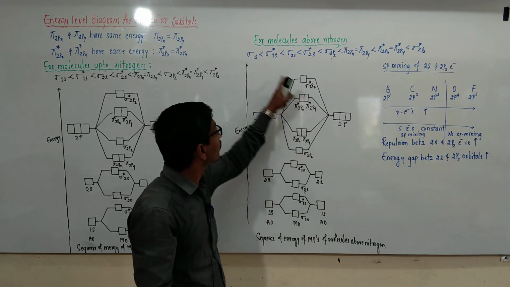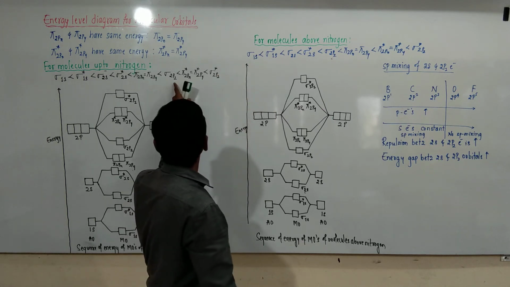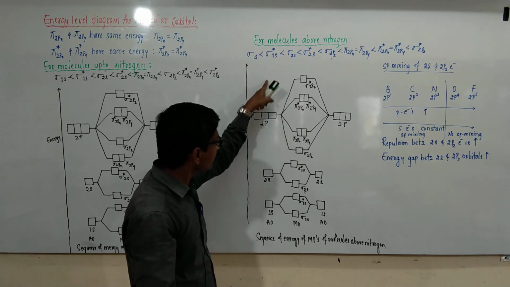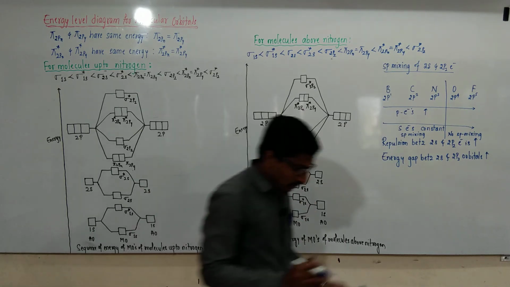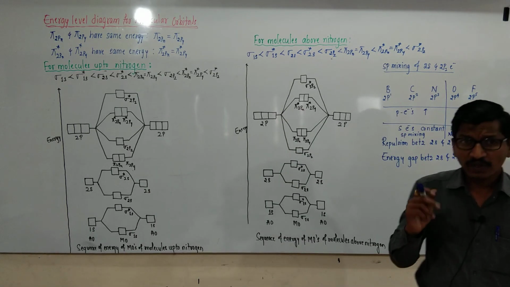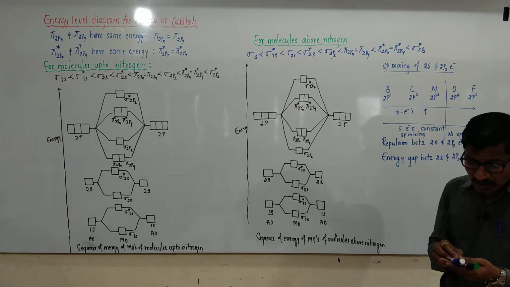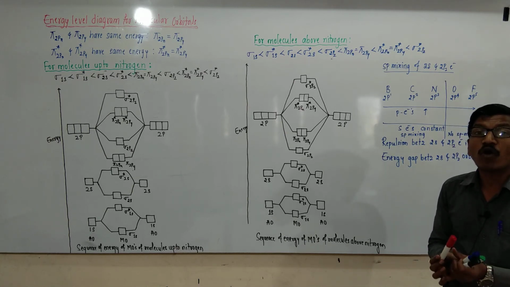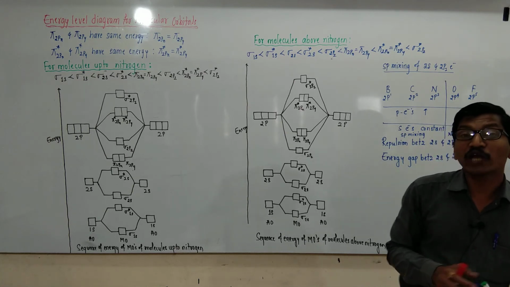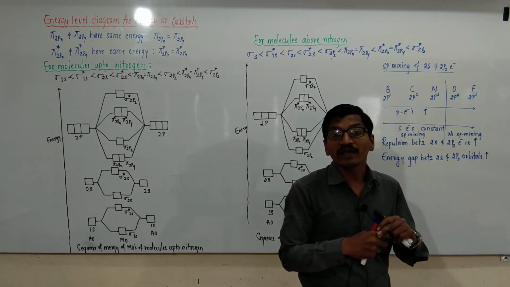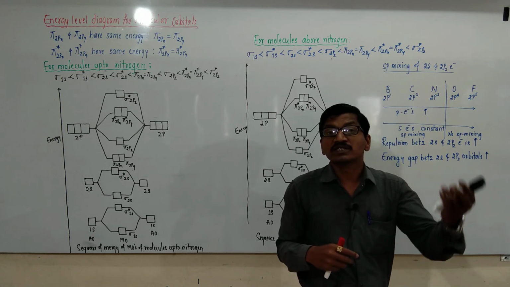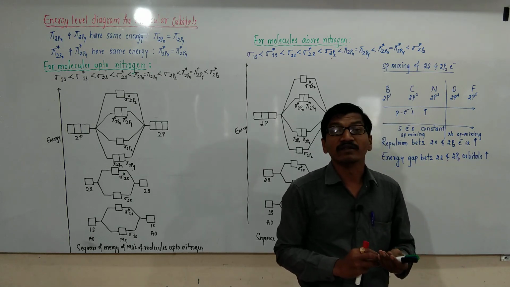This is the electronic configuration above nitrogen, and this is the electronic configuration below nitrogen, and this is the energy level diagram. Based on this energy level diagram, the homonuclear diatomic molecules are formed, and we can predict the bond order, bond length, and some of the significance of bond orders can be explained in the next class.